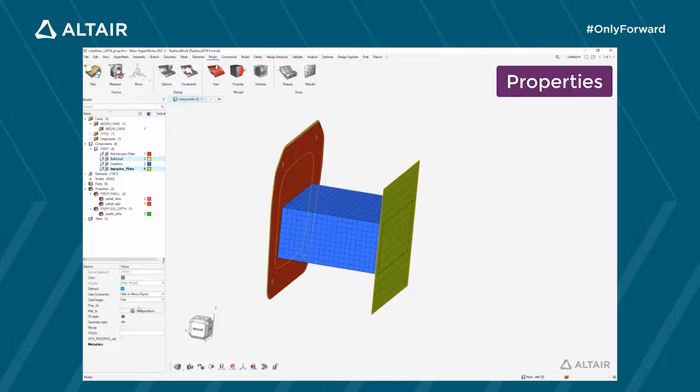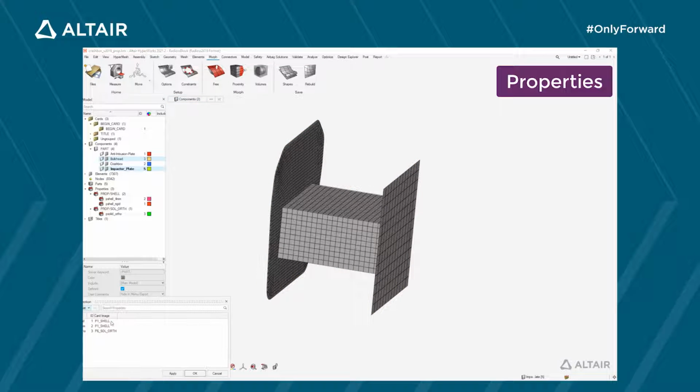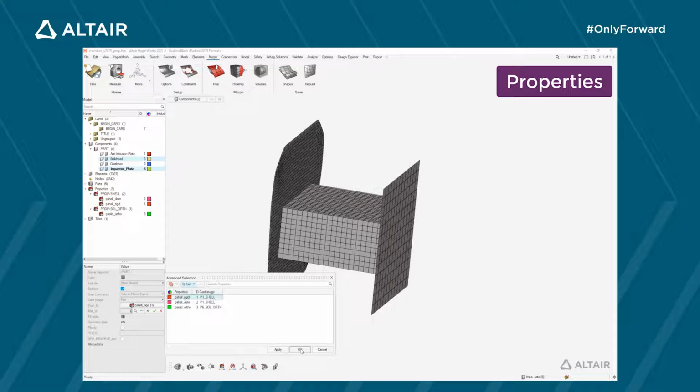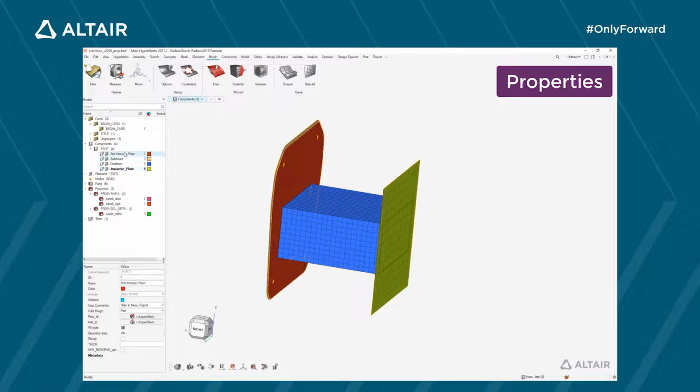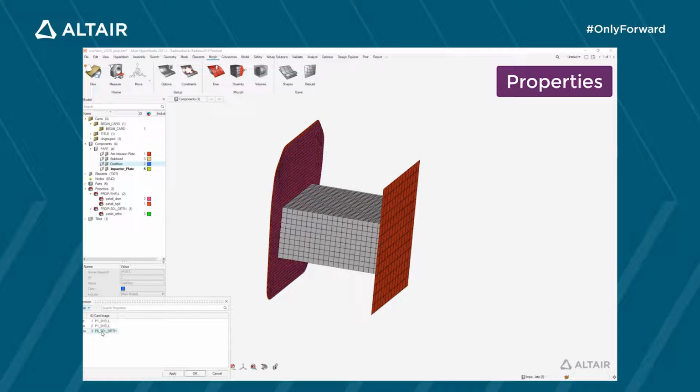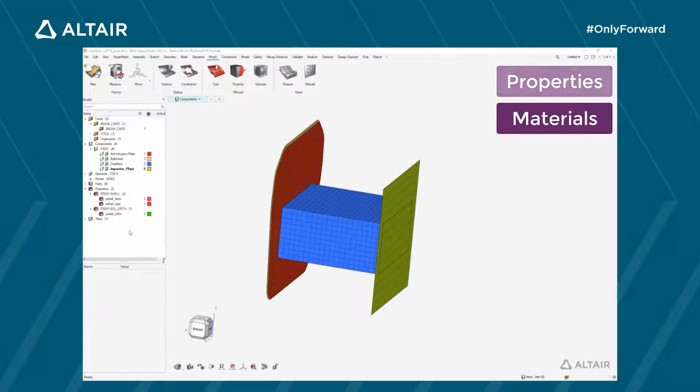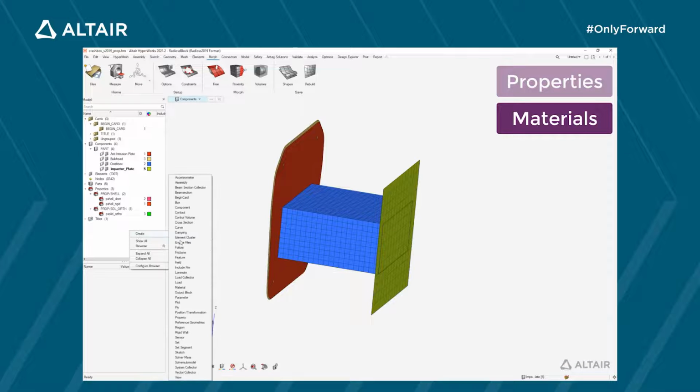Let's start with the bulkhead and the impactor plate. Then the anti-intrusion plate. And finally the crash box. We are going to do the same for the material laws.